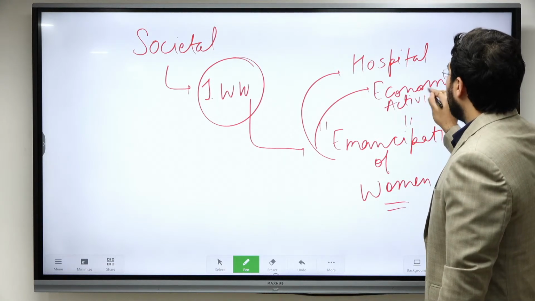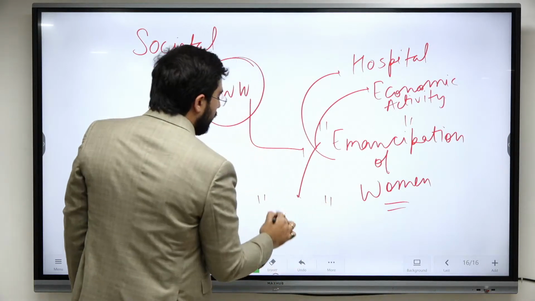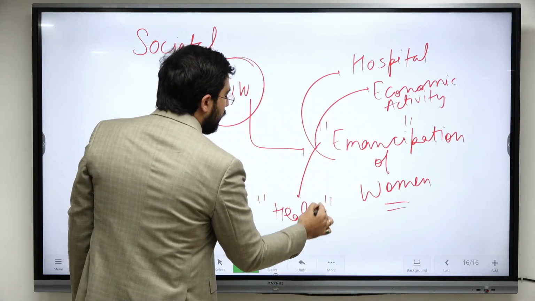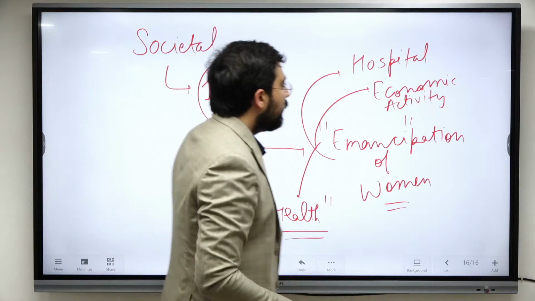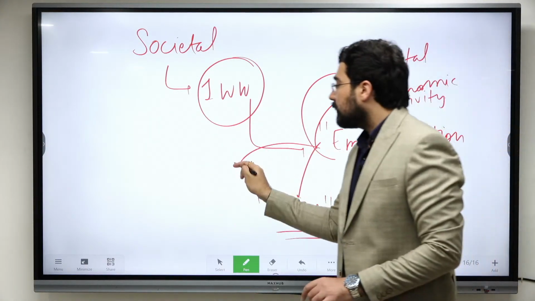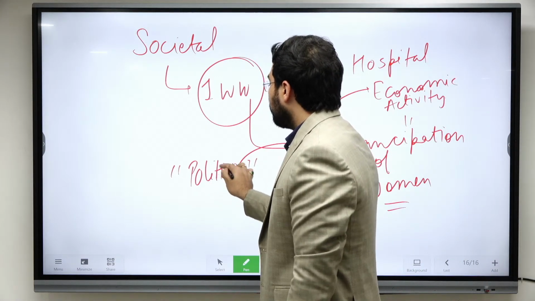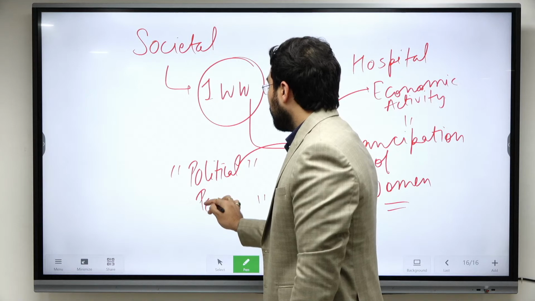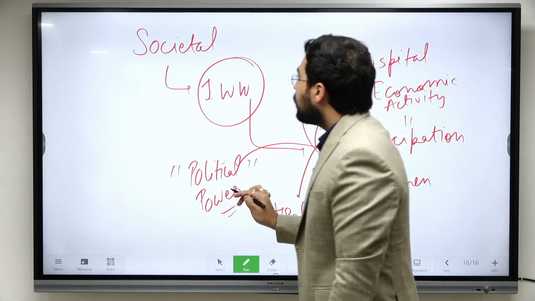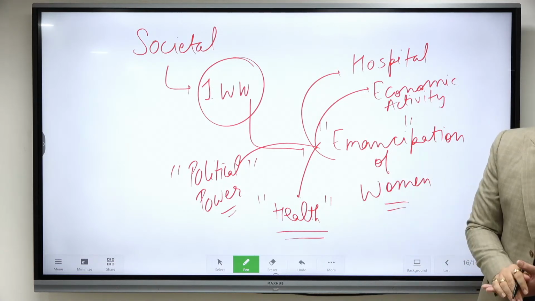All right, they realized the importance of health. They realized that the only activity is not to bear children. They realized they have something else. They realized they should also have political power. So because of the First World War, one of the important outcomes was emancipation of women.